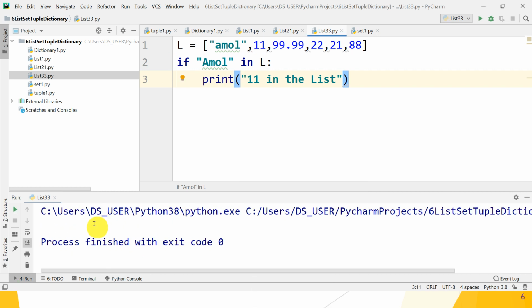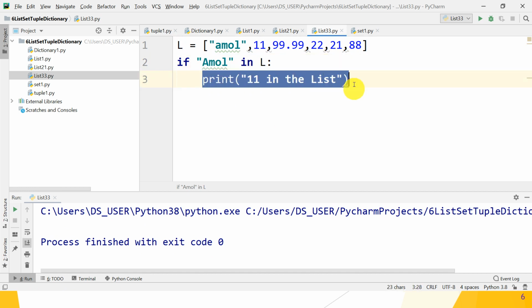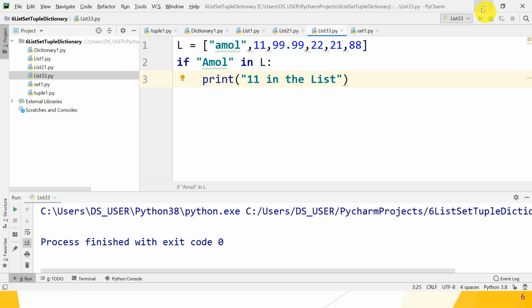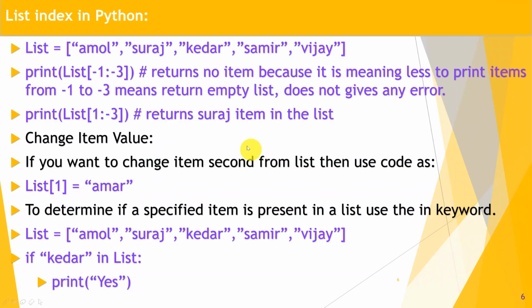No output, that means this condition is false. So that's why the print method does not get executed. Great guys, I hope you understand. Move on to the next point,